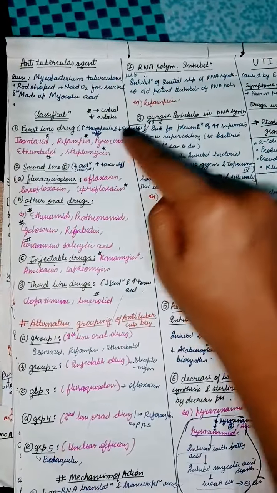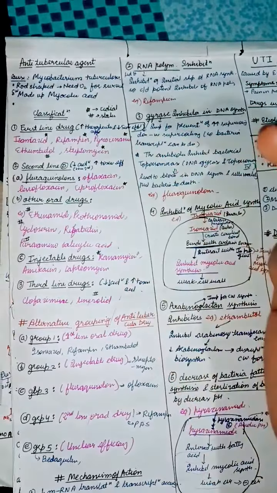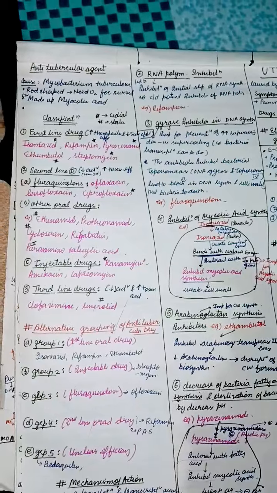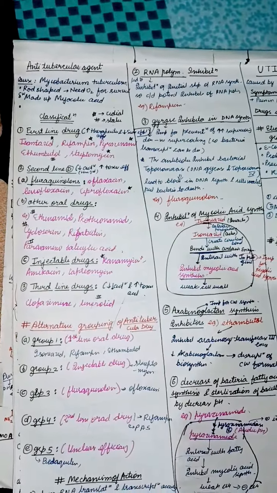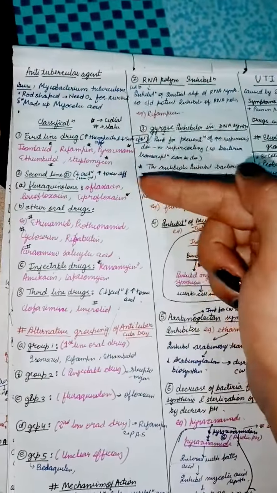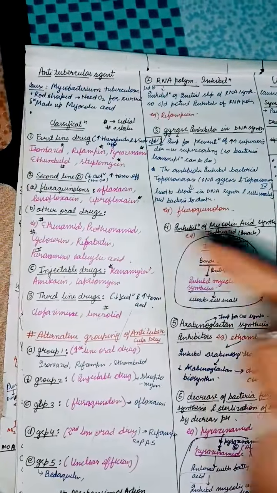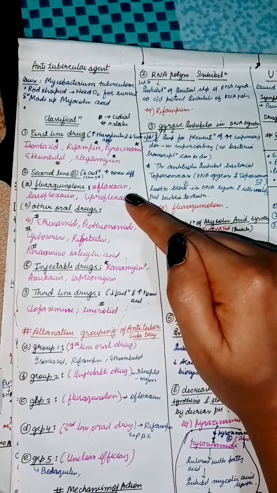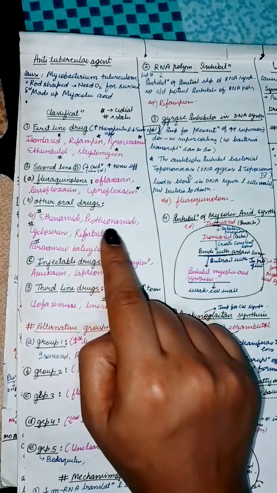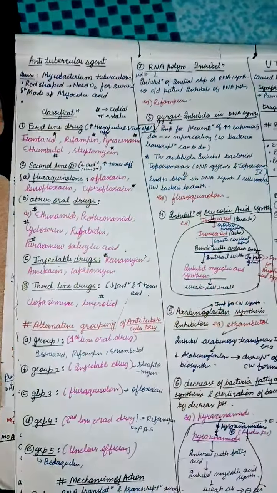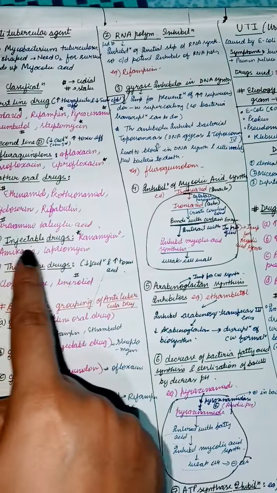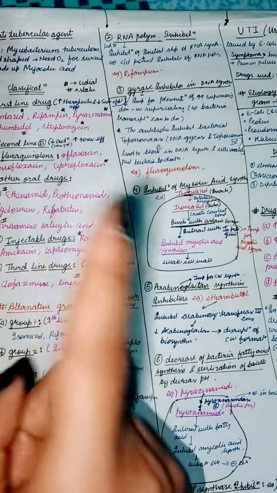The first line of drugs has high therapeutic value and fewer side effects. Examples: isoniazid, rifampin, pyrazinamide, ethambutol, streptomycin. Second line drugs have lesser therapeutic action and are a little more toxic than the first line. Examples: first, fluoroquinolones, other drugs like ethionamide, cycloserine, para-aminosalicylic acid. And under the second line, the third category is injectable drugs. Examples: kanamycin and these two.